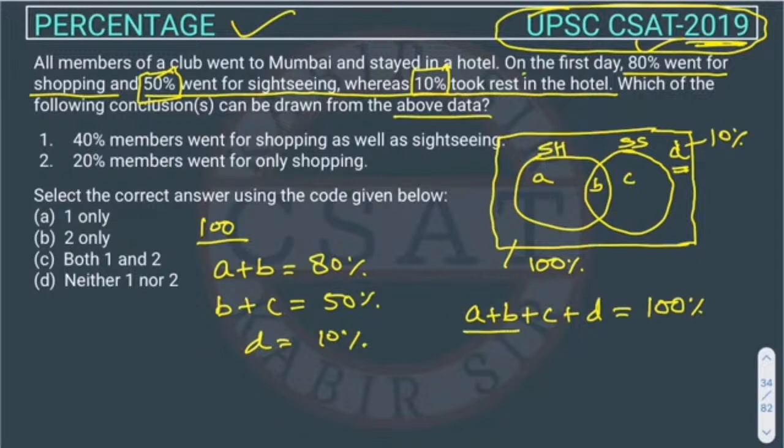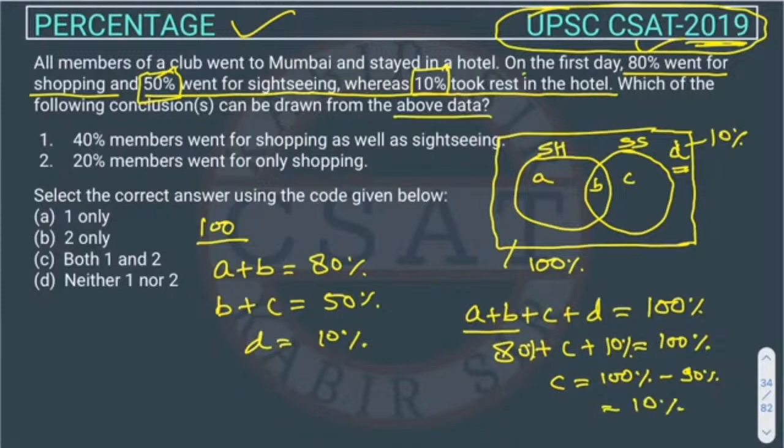A plus B we know is 80. D we know is 10. So from here we can find C. All this is in percentage, so don't forget to write the percentage sign. C will be equal to 100% minus 90%, so it will be 10%. In percentage we can do addition and subtraction, so don't worry about it. So C is equal to 10.